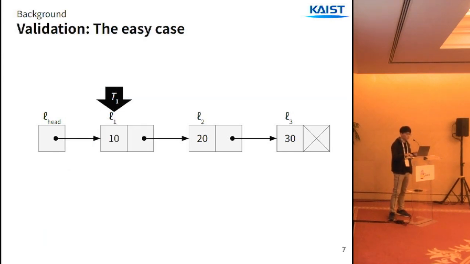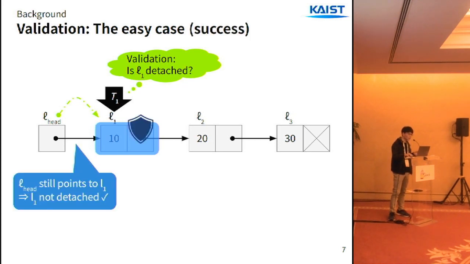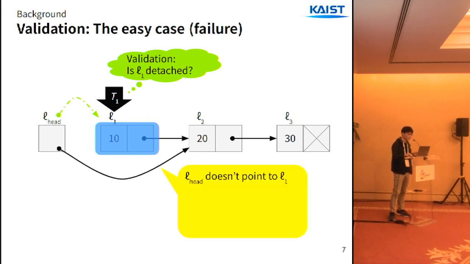Now let's take a look at an example of validation. If T1 is protecting L1, it should ensure that L1 is not detached. In this case, the head is still pointing to L1, which means that L1 is not detached, so the protection is validated. On the other hand, if the head doesn't point to L1, then L1 is maybe detached, so it may be retired. So the validation fails, and T1 needs to restart the operation.